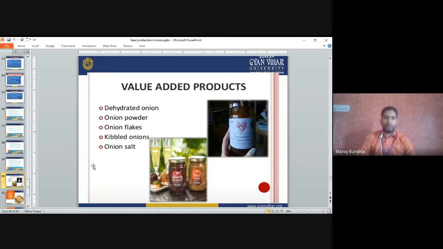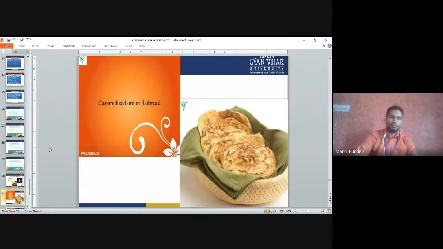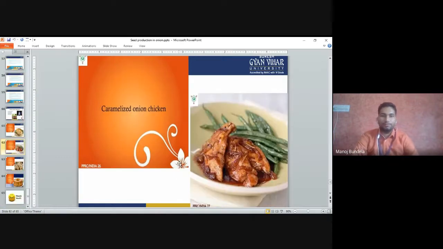Value added products: dehydrated onion, onion powder, onion flakes, pickled onion and onion salt. So these are the different dehydrated products that are available in the market and they are developed from the onion. Caramelized onion flatbread, we can also prepare from onion. So these are the products from the onion.